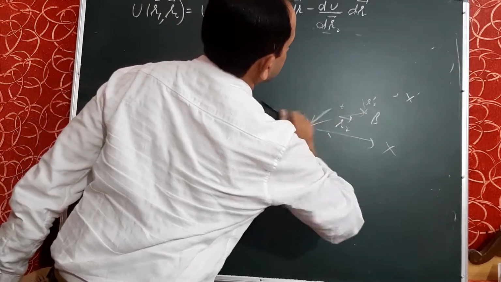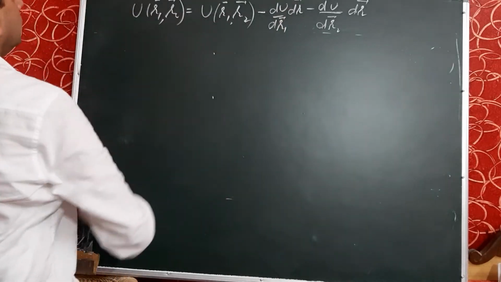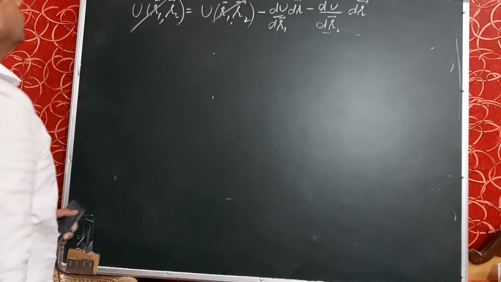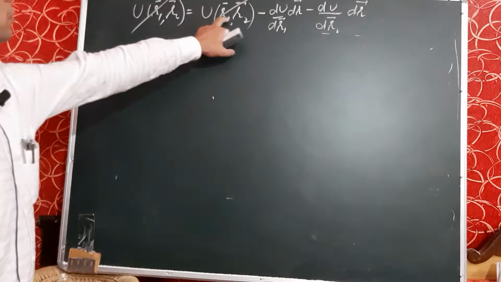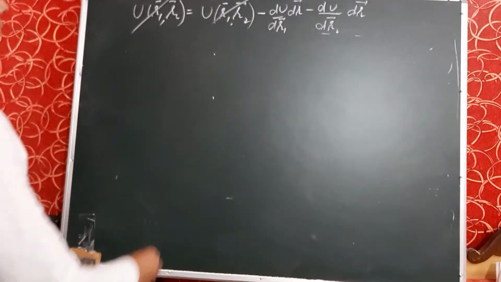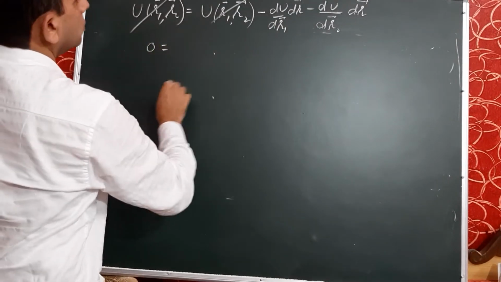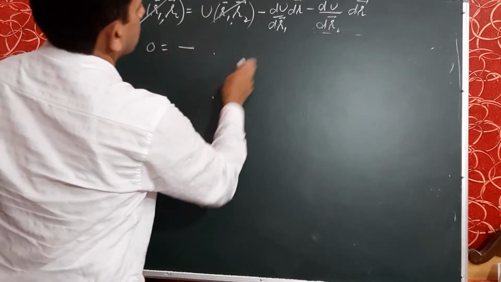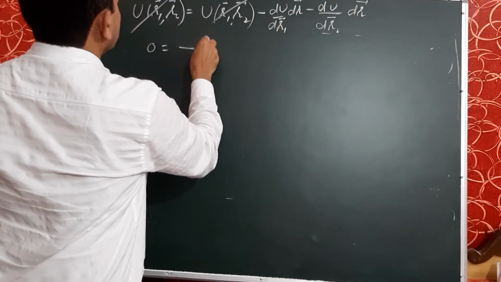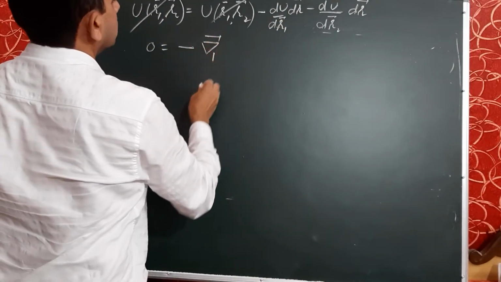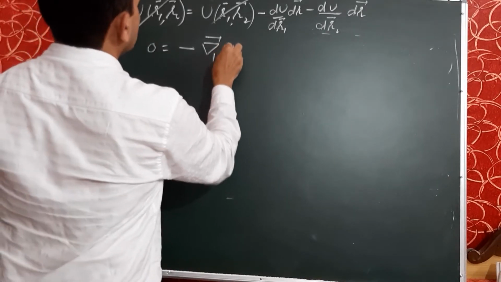Now, these terms u of r1 r2 and u of r1 r2 both will cancel out and it is 0, and on the right hand side this du upon dr1 may be written as del 1 of u.